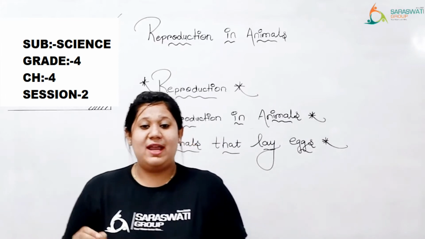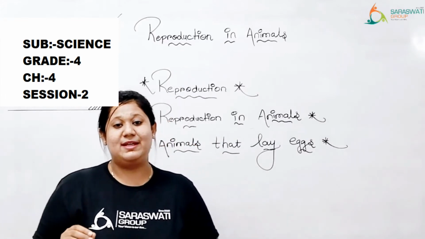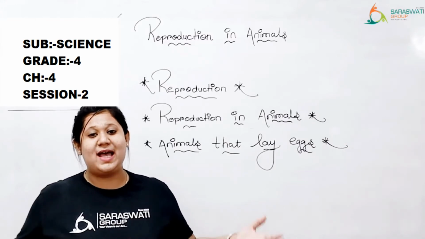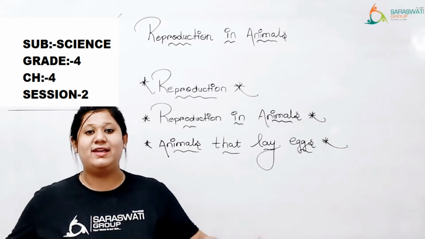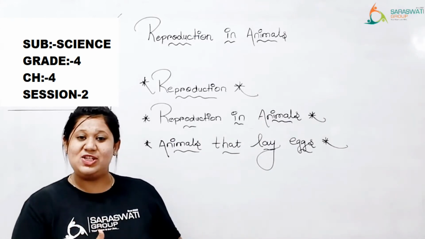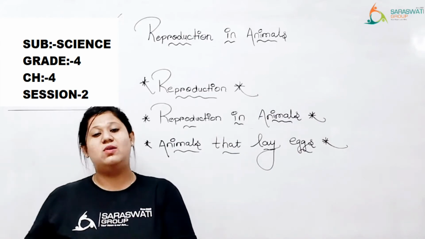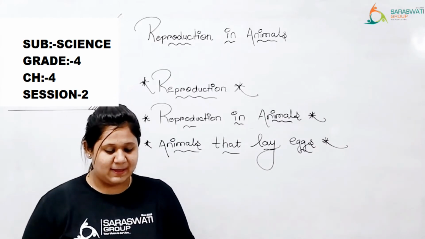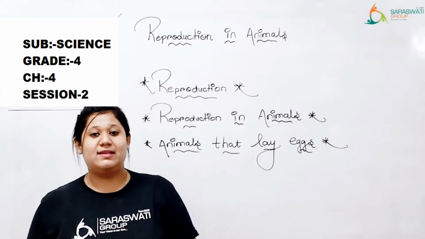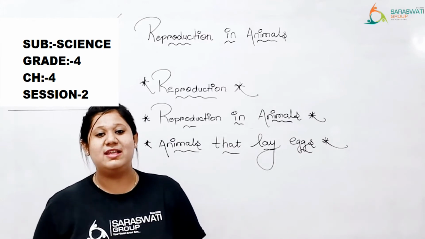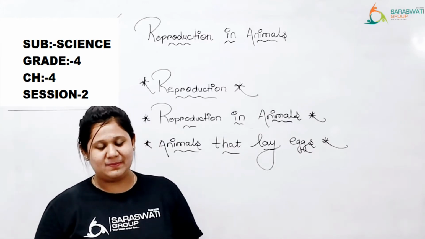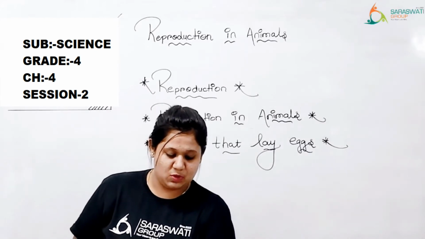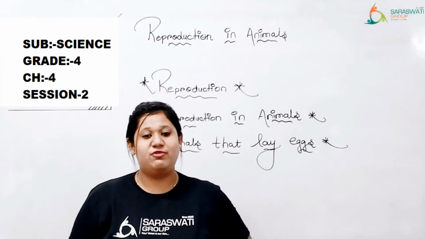कोई भी living organism की एक particular time period पे जो life होती है, वो continue करती है when they are born till they die. Between that phase is called its lifespan. मैं जब बच्ची थी, जब मेरा born हुआ, जब तक मैं die हो जाती, उसके बीच में जो मैं जिंदा रही, that is a lifespan. That is a lifespan that is lived by each and every living organism. Clear? To ensure the continuity of life, the living beings must produce more of their own kind before they die.